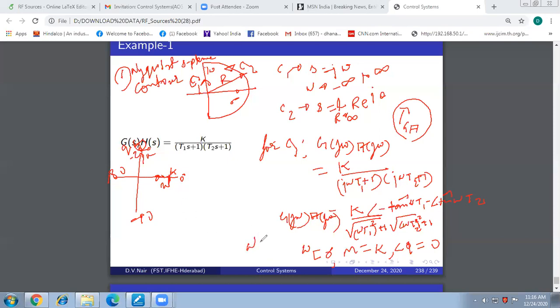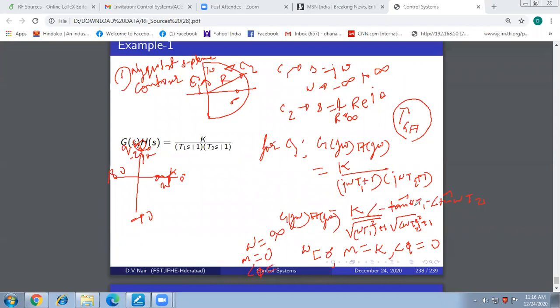Now when omega is equal to infinity, what happens to the magnitude? Magnitude will be 0, since 1 by infinity is 0. And what will be the phase angle?